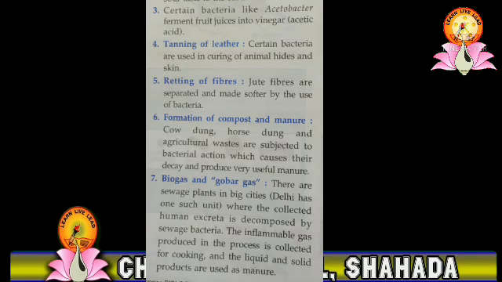Cow dung, horse dung and agricultural waste are subjected to bacterial action, which causes their decay and produces very useful manure. There are many sewage plants in big cities like Delhi, where the collected human excreta is decomposed by bacteria. The inflammable gas which is produced by this process is used for cooking, and the liquid and the solid waste products of this process are used as manures.